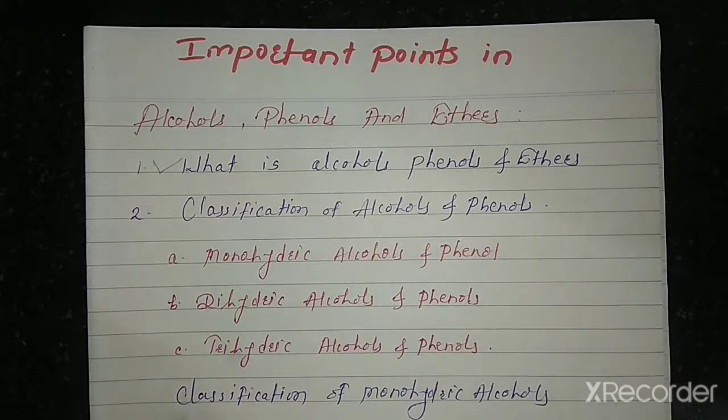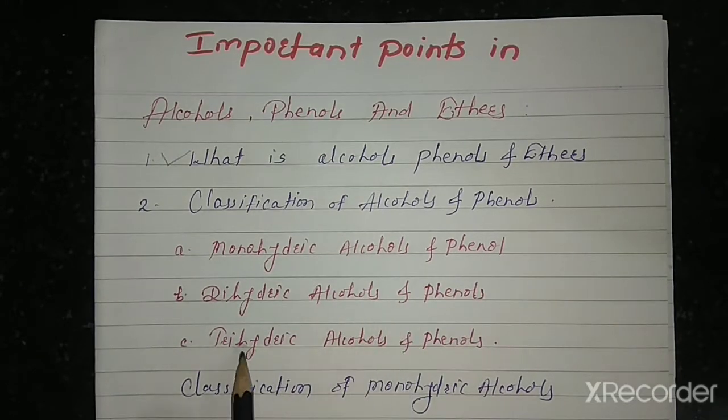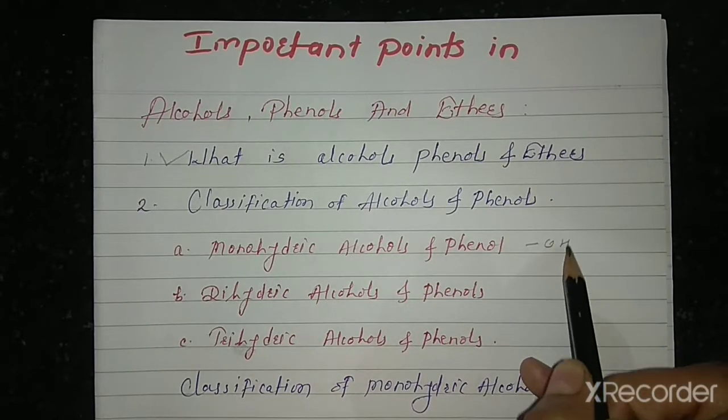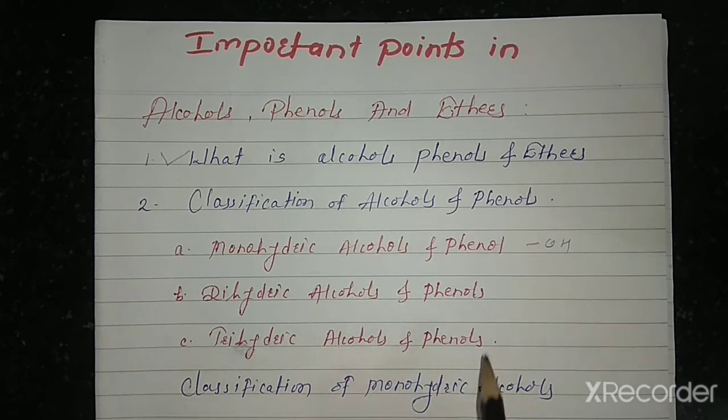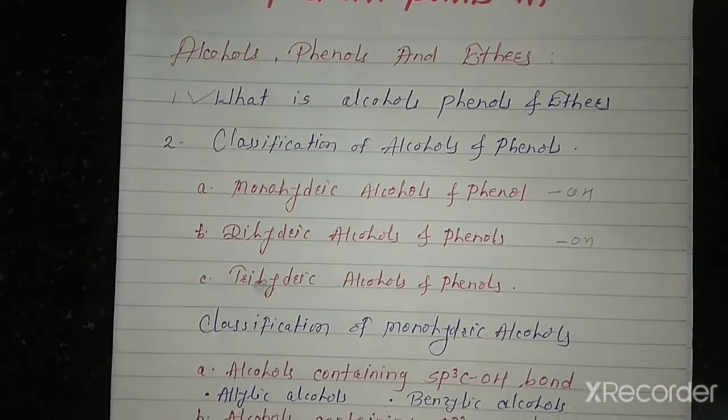Then second, classification of alcohols and phenols. In that, monohydric alcohols and phenols, dihydric alcohols and phenols, trihydric alcohols and phenols. Monohydric alcohols and phenols mean only one hydroxyl group is present. Dihydric means two hydroxyl groups are present, and trihydric means three hydroxyl groups are present.